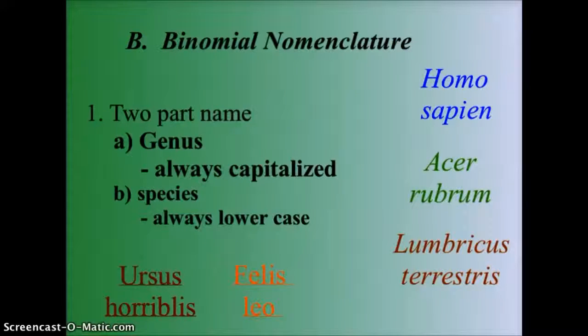Bi, the prefix for two, nomial, two terms, and nomenclature means name. So it's a two-part name, and each organism will always be named by its genus, and the genus term will always be capitalized. And the second part of the name is the species, and that will always be written in lowercase. Now, the binomial nomenclature name, the genus and species name, will always be italicized. However, if you aren't able to italicize, you would underline the genus and species.